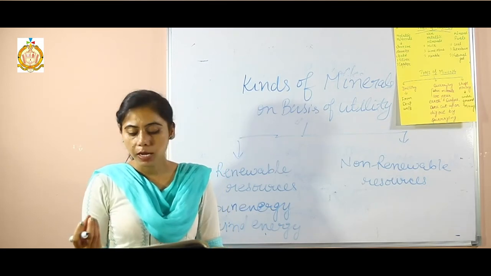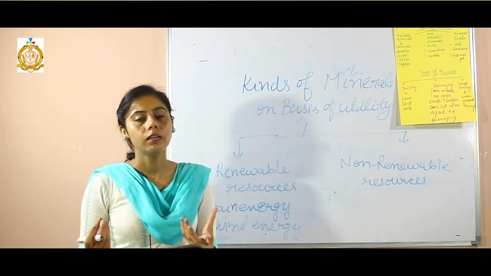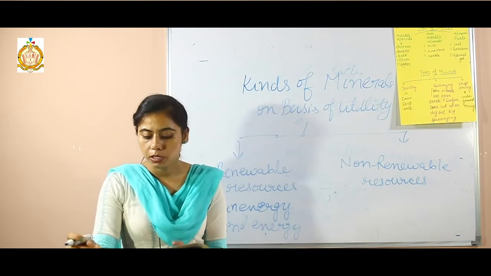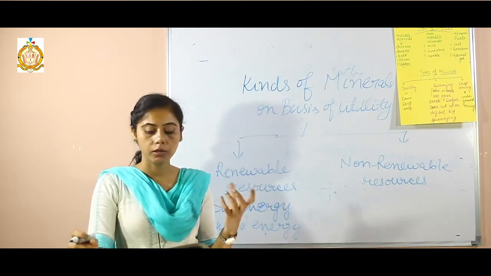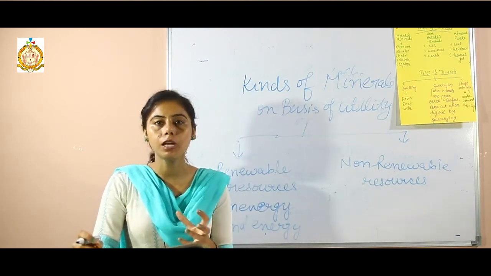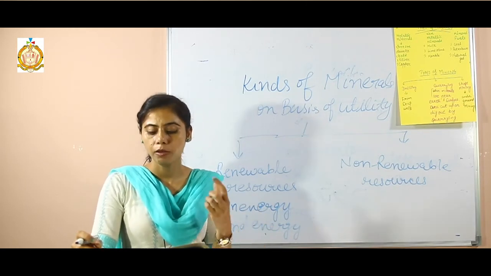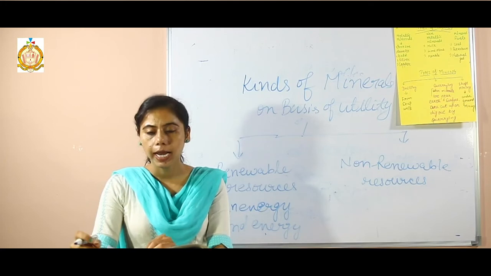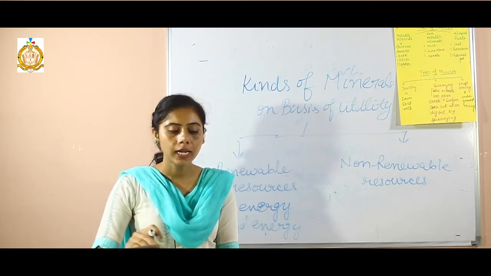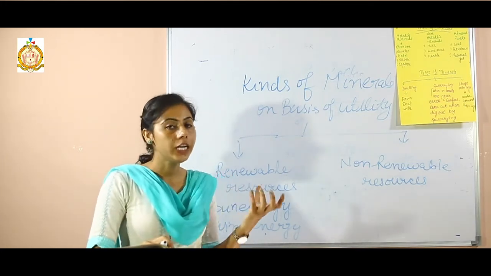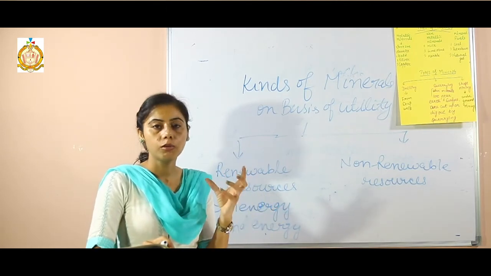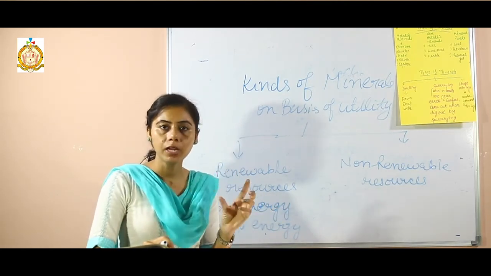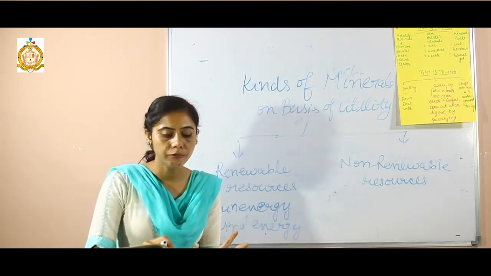There are a few steps which we can take to conserve and preserve the sources. First, we should use alternative sources of energy, for example solar energy, hydroelectric energy and wind energy. Second, use renewable sources of energy that can be renewed within a short period of time.